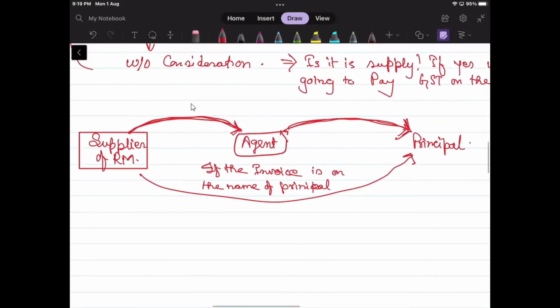Now we can have another view. What is that other view? Okay, I want a reply from any one of you: this agent is supplying his services. He's supplying some services to the principal as well as the supplier. Will this be covered under supply as per section 7(1)(a)? Will this be constituted as a supply? Correct? Yes. Yes. Yeah.